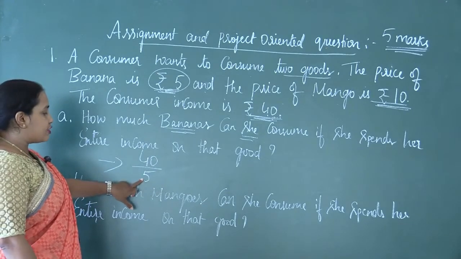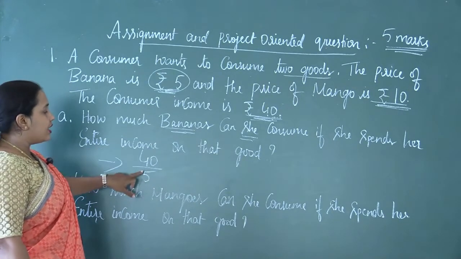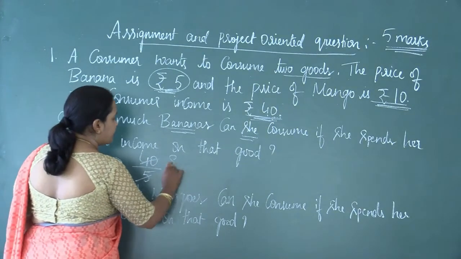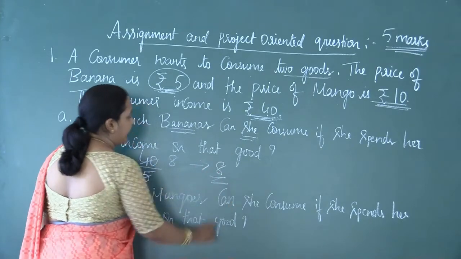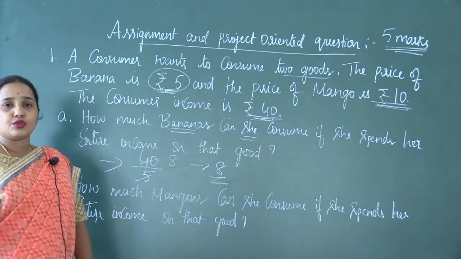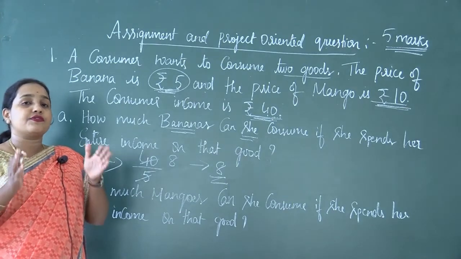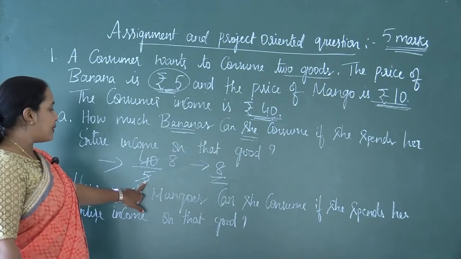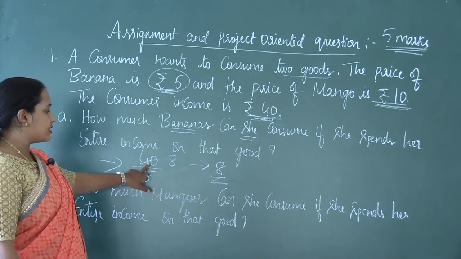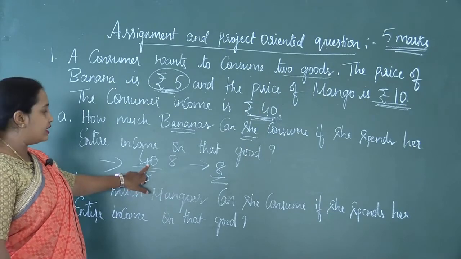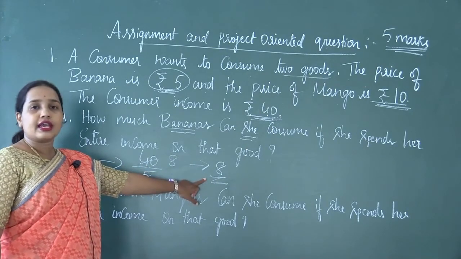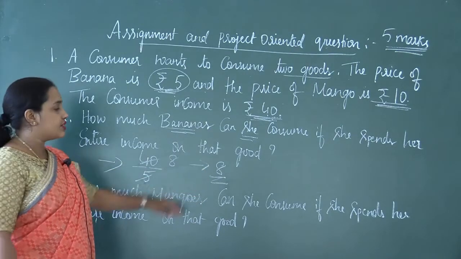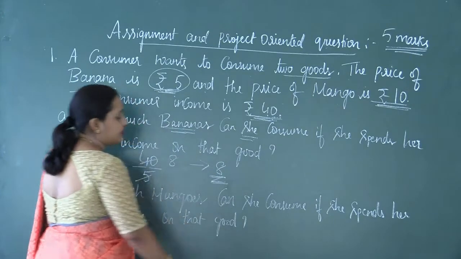The price of banana given here is rupees 5 and her income is rupees 40. When you divide this, it will be 8. So, she can consume 8 bananas if she spends her entire income on that good, because when the price of banana is rupees 5 and her income is 40, at the most she can consume 8 bananas, which you can easily answer.